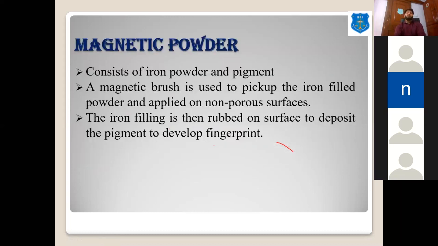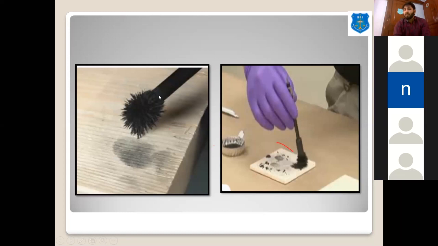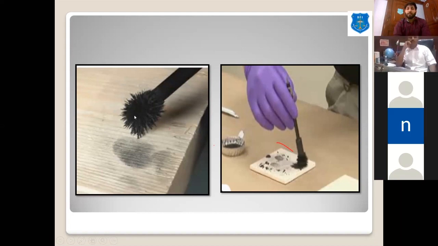Then we have the magnetic powder. In the magnetic powder, the black powder has additionally the iron filings or fine powder of iron mixed in the black powder. This is the magnetic brush. It has a magnet at this point at the knob. So when we keep this knob near the black magnetic powder, some magnetic powder sticks, just due to the effect of magnetism.